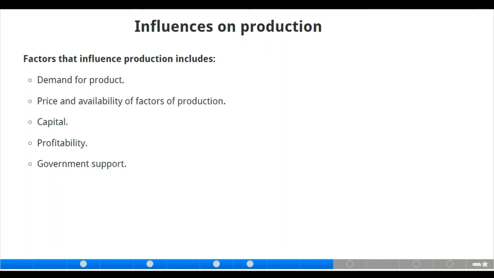We also have government support. Of course, government support by giving money in grants, tax breaks, and so on can also lead to more production. Those are the factors that influence production. Let's move to the next slide.